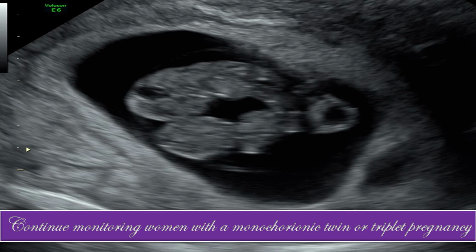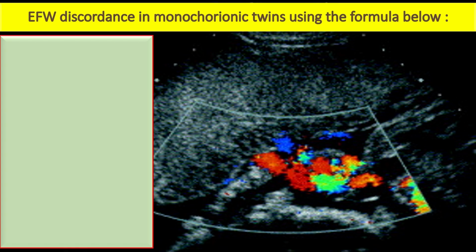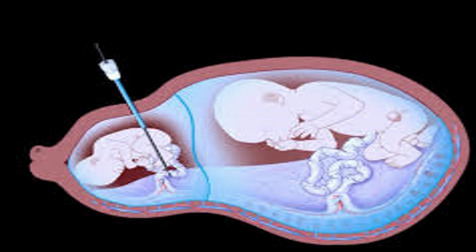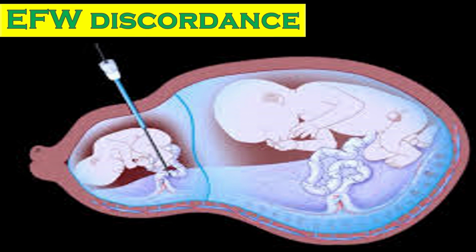Now, calculate and document estimated fetal weight discordance in the monochorionic twins using this formula: estimated fetal weight of the larger minus smaller fetus, divided by estimated fetal weight of the larger fetus, multiplied by 100. The named specialist obstetrician should review the estimated fetal weight of dichorionic and monochorionic triplets and calculate estimated fetal weight discordance based on their understanding of the implications of the chorionicity.